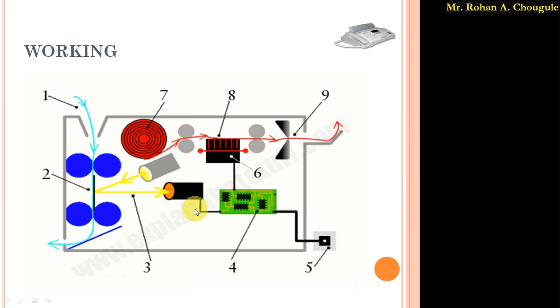As per the digital information received from the electronic circuitry, the printer prints the same on the paper, and at the end there is one mechanism used which cuts the paper and we get the information outside. So this is the basic working of this fax machine.